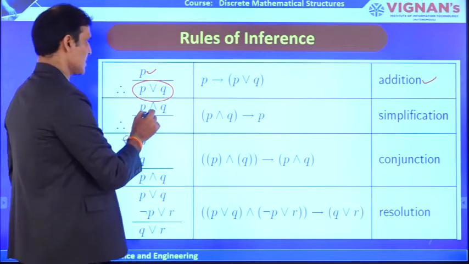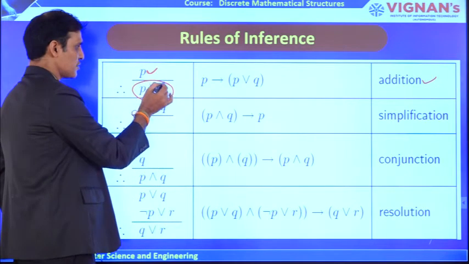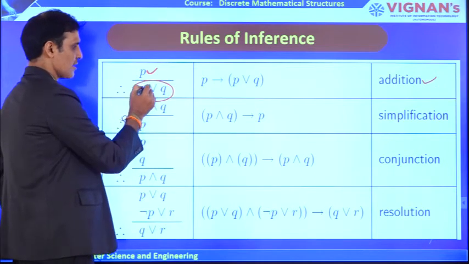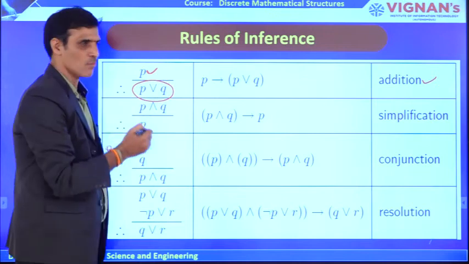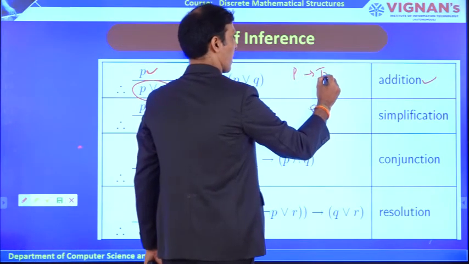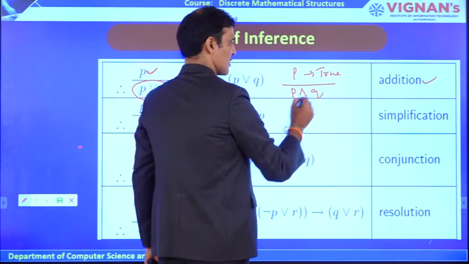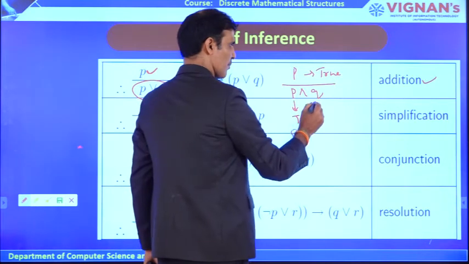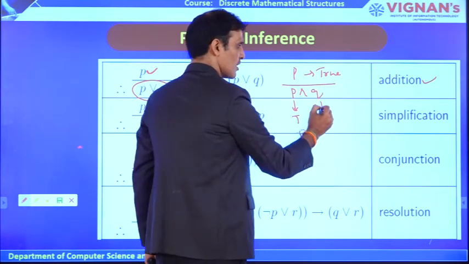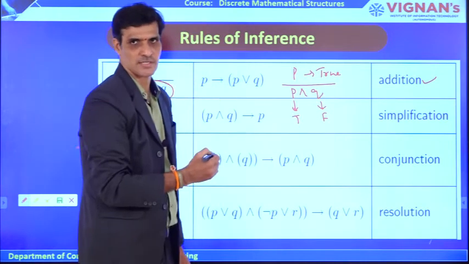The next one: in the previous case, if it is true, you will get the disjunction of the two sentences. But it is not the case for conjunction. Why? Because if P is true, you cannot derive P and Q. Only if Q is also true will this entire statement be true. If Q is false, then this entire statement will be false.